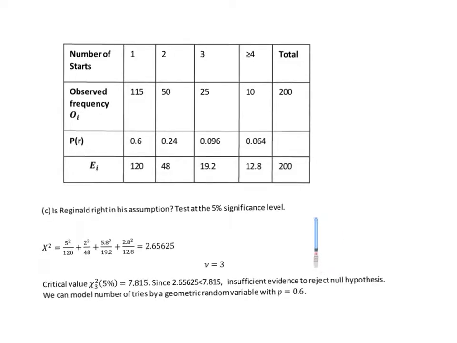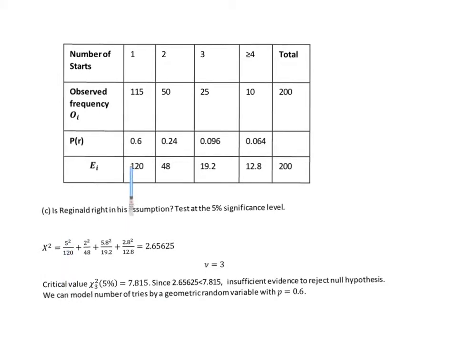Okay, finally, we're going to do the hypothesis test. We're going to test whether Reginald is right in his assumption at a 5% significance level. Put the table on because it's relevant. Here it is. Here's our goodness of fit calculation. Just remember where we get those from. The 5 squared over 120.